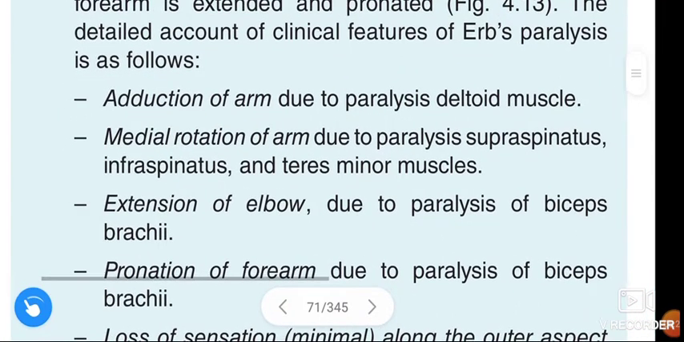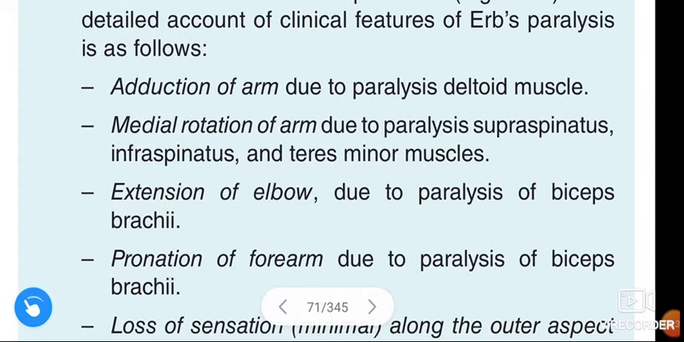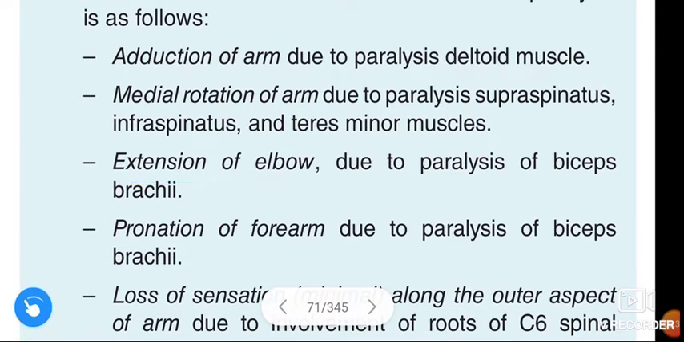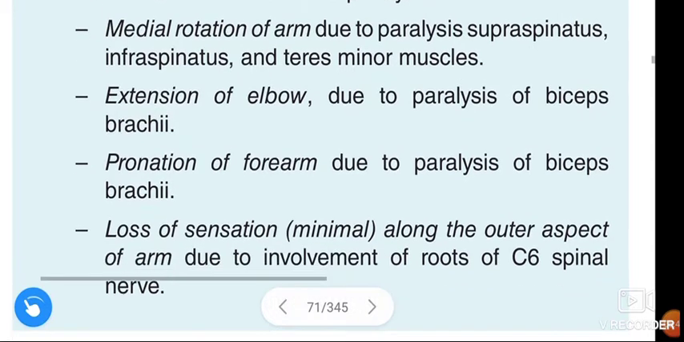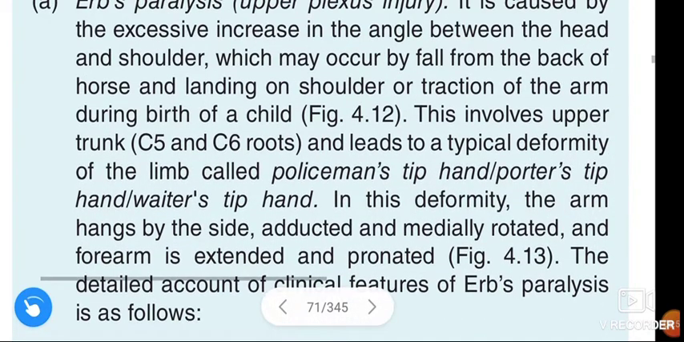See once again. Adduction of the arm due to paralysis of the deltoid muscle. Medial rotation of the arm due to paralysis of supraspinatus, infraspinatus and teres minor muscles. Extension of the elbow due to paralysis of biceps brachii. Pronation of the forearm due to paralysis of biceps brachii. And the loss of sensation, which is minimal, along the outer aspect of the forearm due to involvement of the C5 or C6 spinal nerve roots. This is about Erb's paralysis.